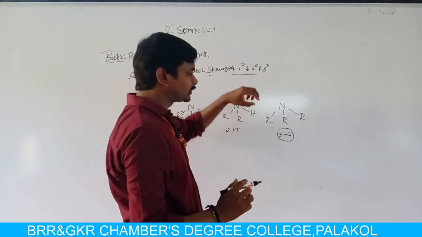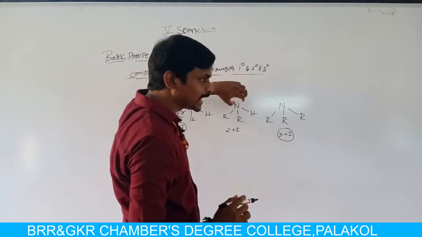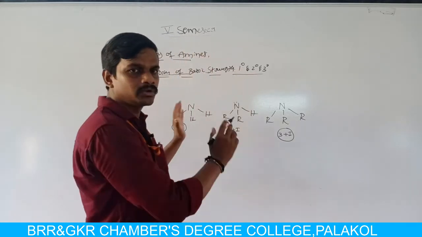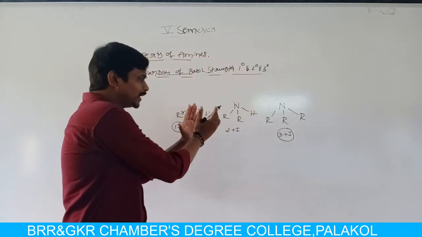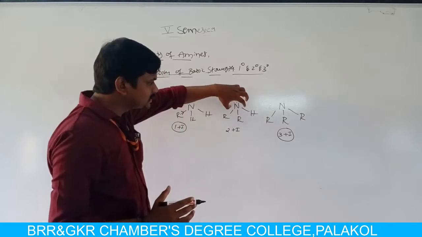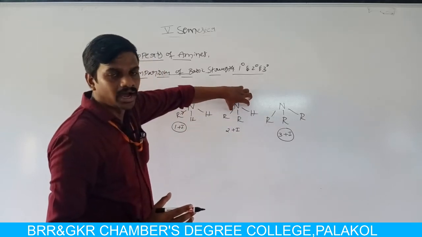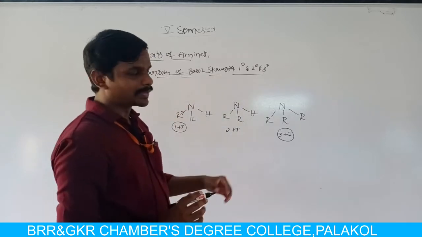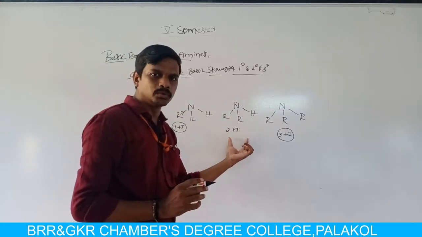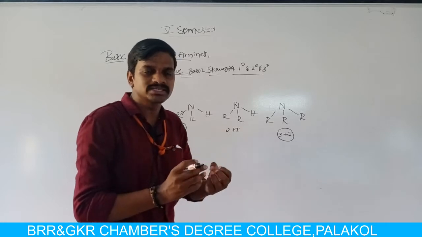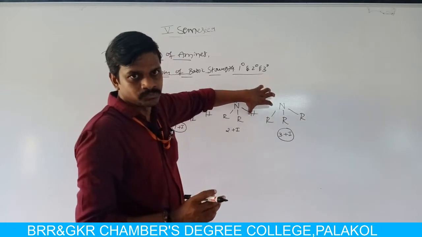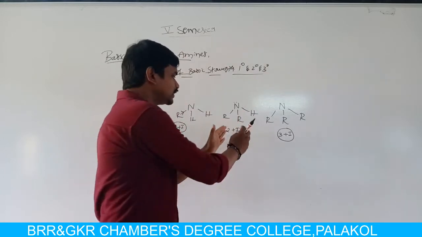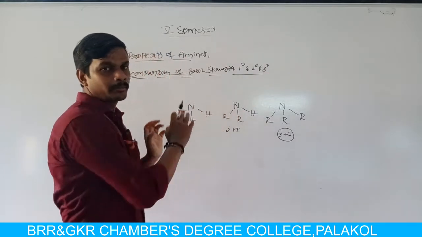So the electron density on the nitrogen atom is higher in secondary amines than in primary amines, due to the presence of two plus I effect groups. That means the availability of electrons is high in secondary amine, so it donates them very easily to the incoming H plus ion. So secondary amines are more basic than primary amines.